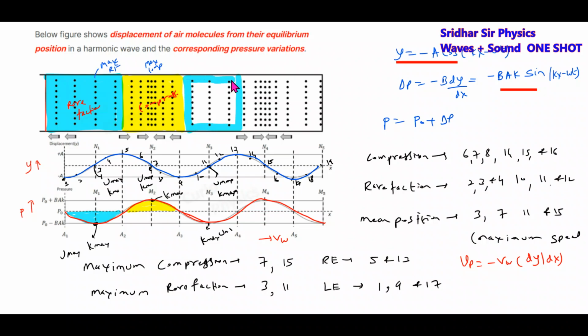Hope everyone is able to understand now. All these layers will have rarefaction. Among them, there will be one layer which will have maximum rarefaction. Similarly, all these layers will have compression, and there will be one layer which will have maximum compression.